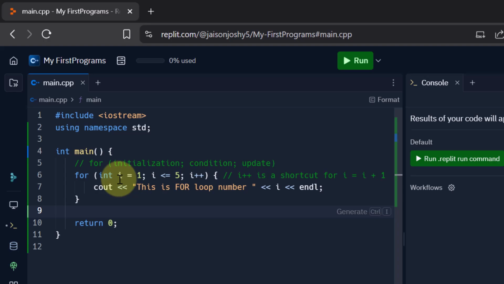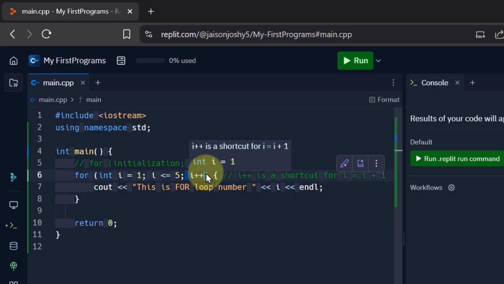Initially we declare i and initialize it to 1, so i is equal to 1. Now it will check the condition: is i less than or equal to 5? Is 1 less than or equal to 5? Condition is true. So when the condition is true, it will come and print this. Okay, this will be executed. So it will print "This is for loop number i", that is, for loop number 1. And after this, the increment happens. Okay, i++ happens. So i++ is similar to i equal to i plus 1. It is just adding 1 to it. So the increment happens, and i becomes 2 now.